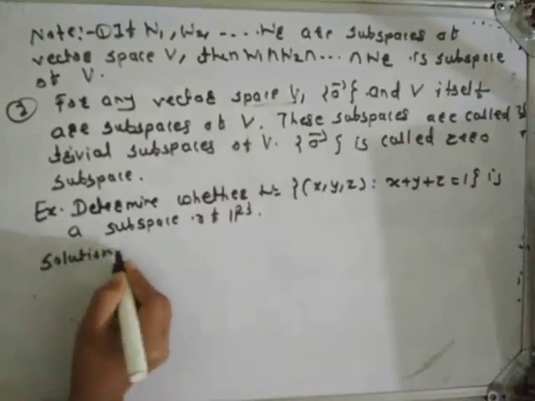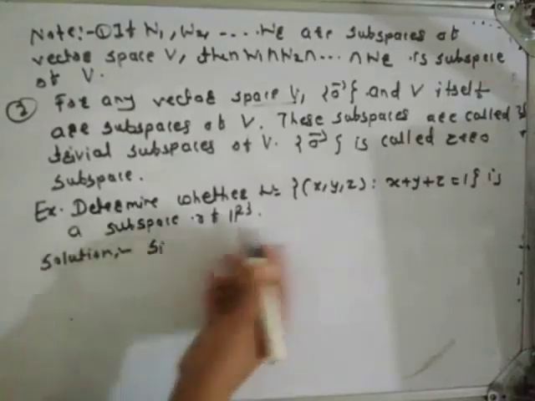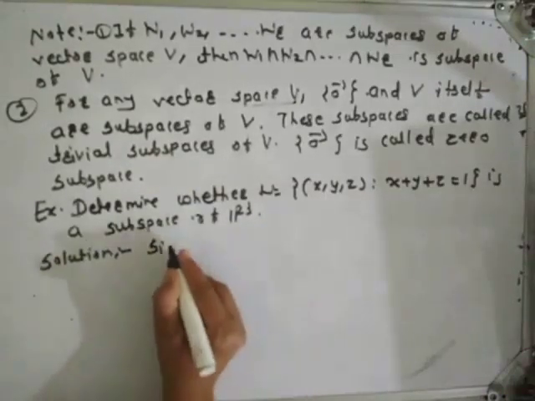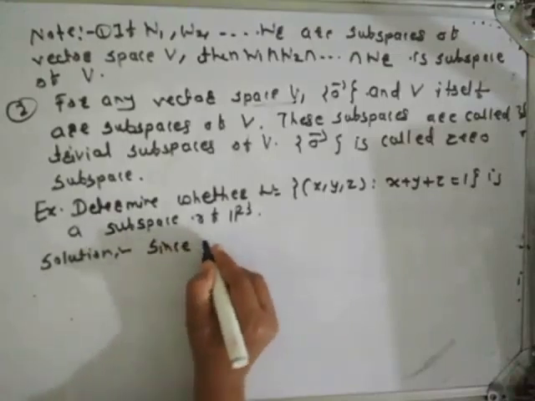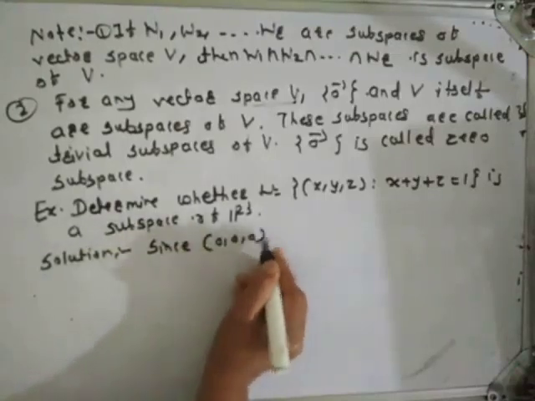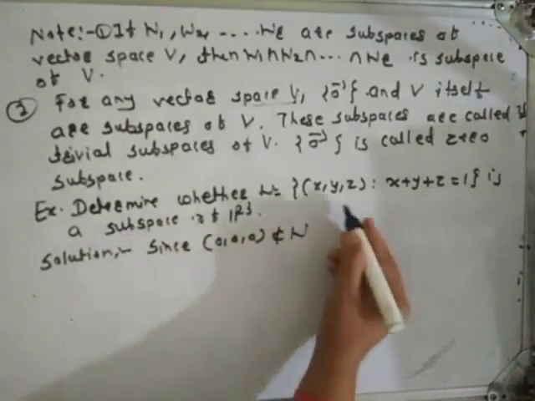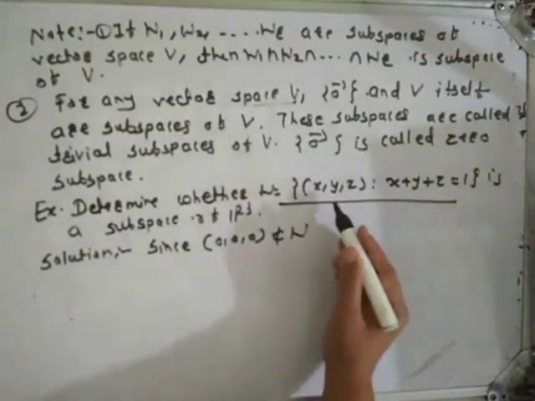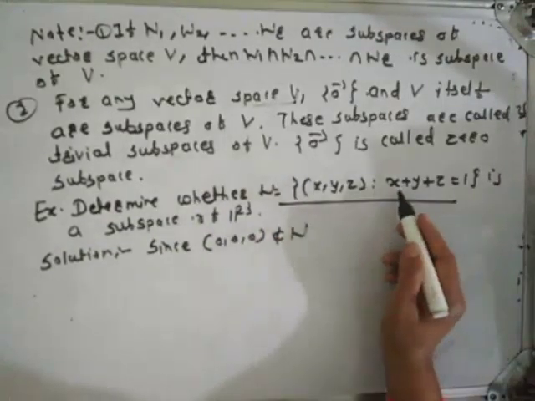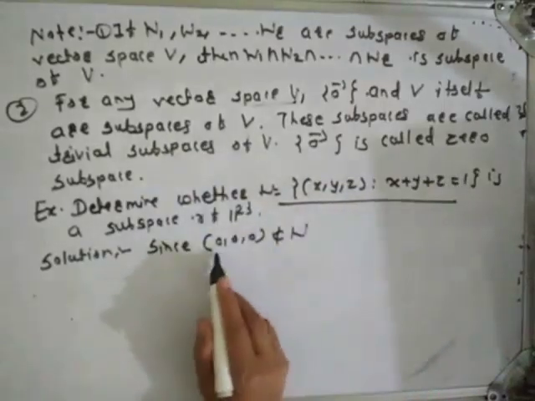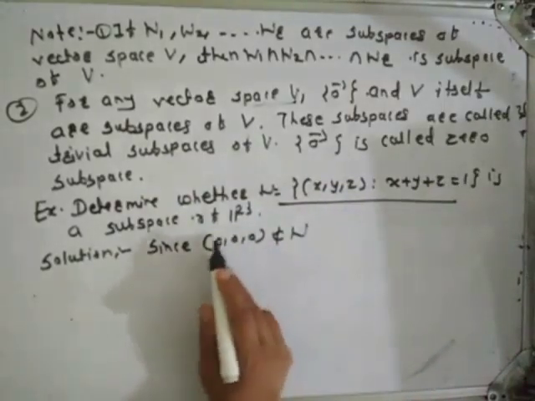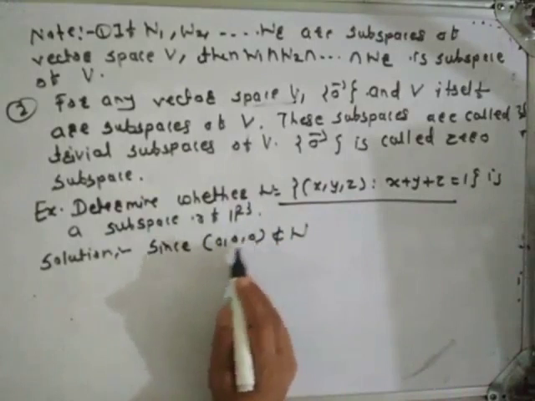Solution. See here, students, this is not a subspace of R3. Why? Because the vector (0, 0, 0) does not belong to W. Here the condition is that x, y, z have sum 1, but if we take the sum of these components, we will get 0.